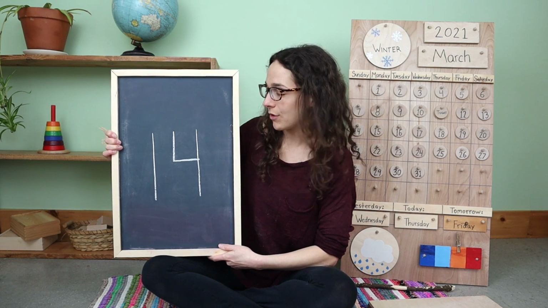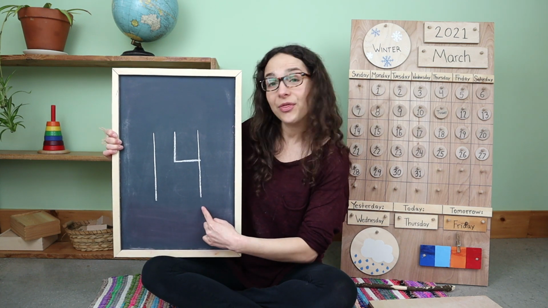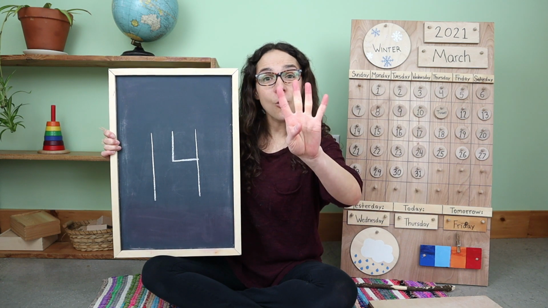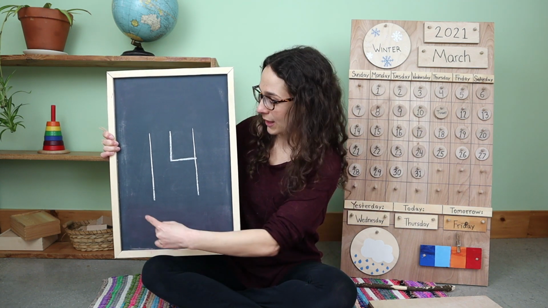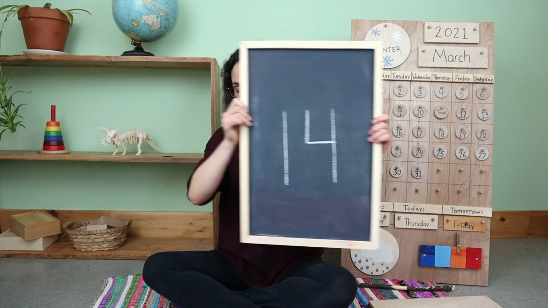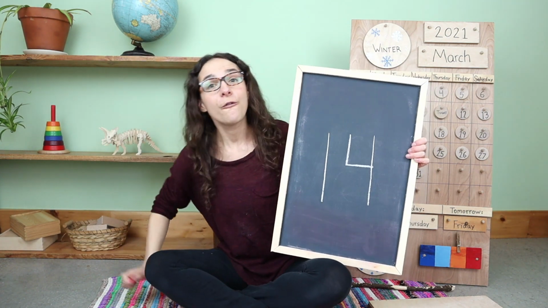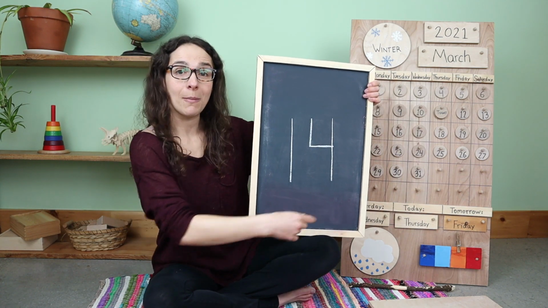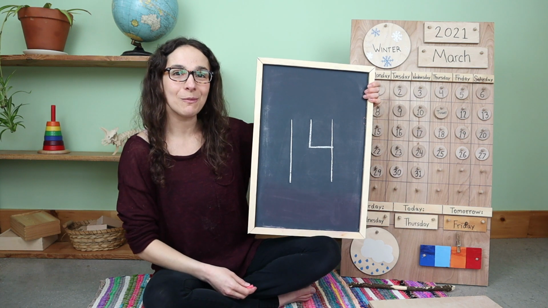1. And after the number 1, I see this number. What number is this? 4. You're right. The number 14 is a double-digit number. Now it's time to count 14 tally marks together. As I draw them on the bottom of the chalkboard, you can count them with me.